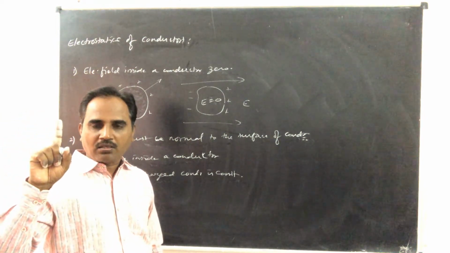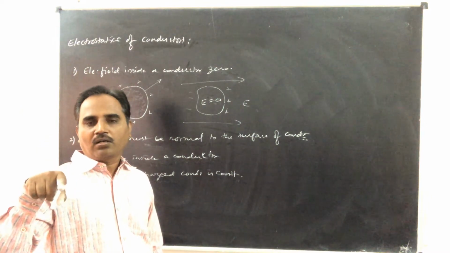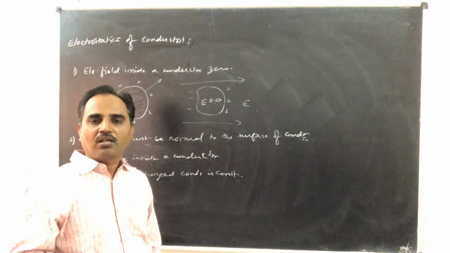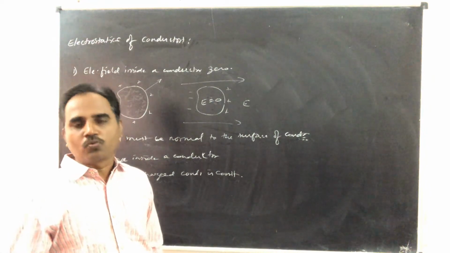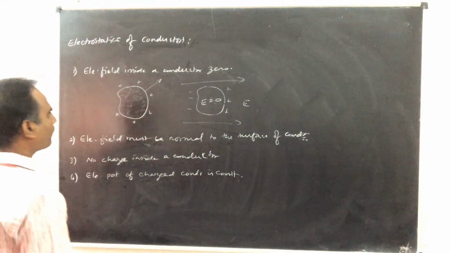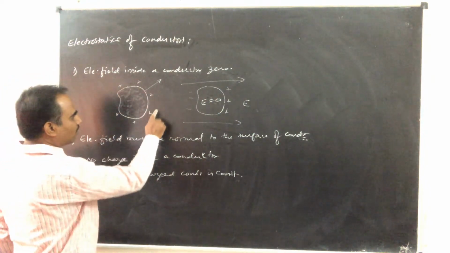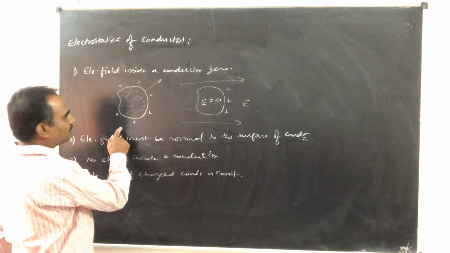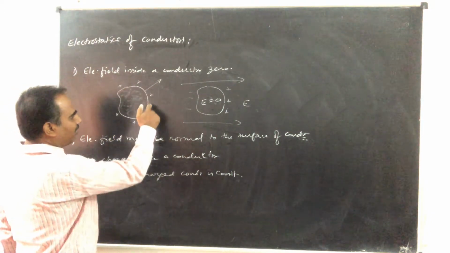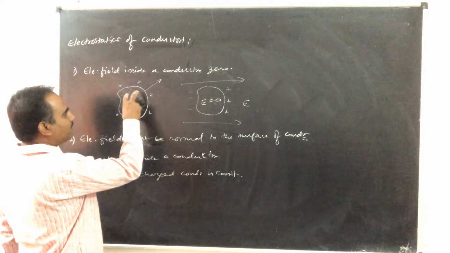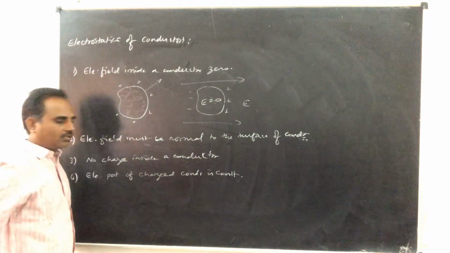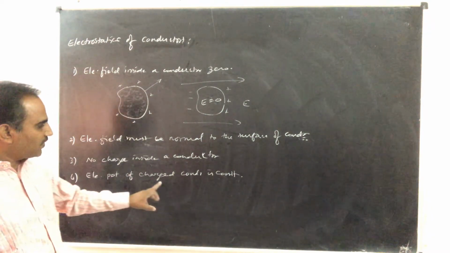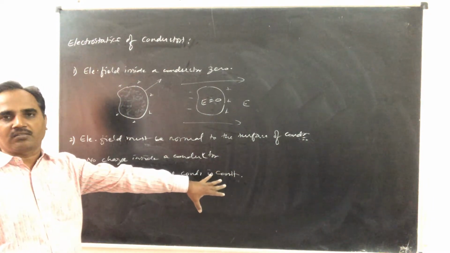That statement is true not only for a charged sphere, for any charged conductor it is true. So electric potential of a charged conductor is constant.